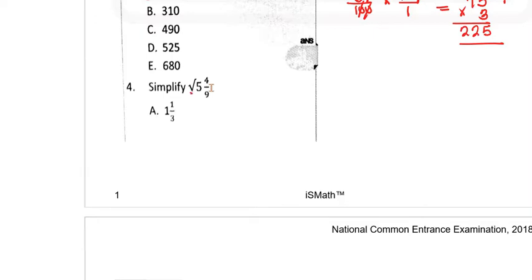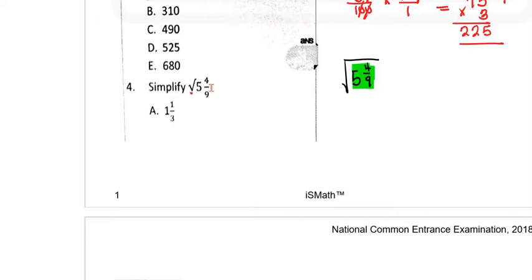Question 4. If you take a look at question 4, you would notice that this sign here can be a bit confusing. So I'm going to rewrite this question as the square root of 5 whole number 4 over 9. This is exactly what they mean. And anytime you have mixed numbers, it is always helpful to change the mixed number into an improper fraction.